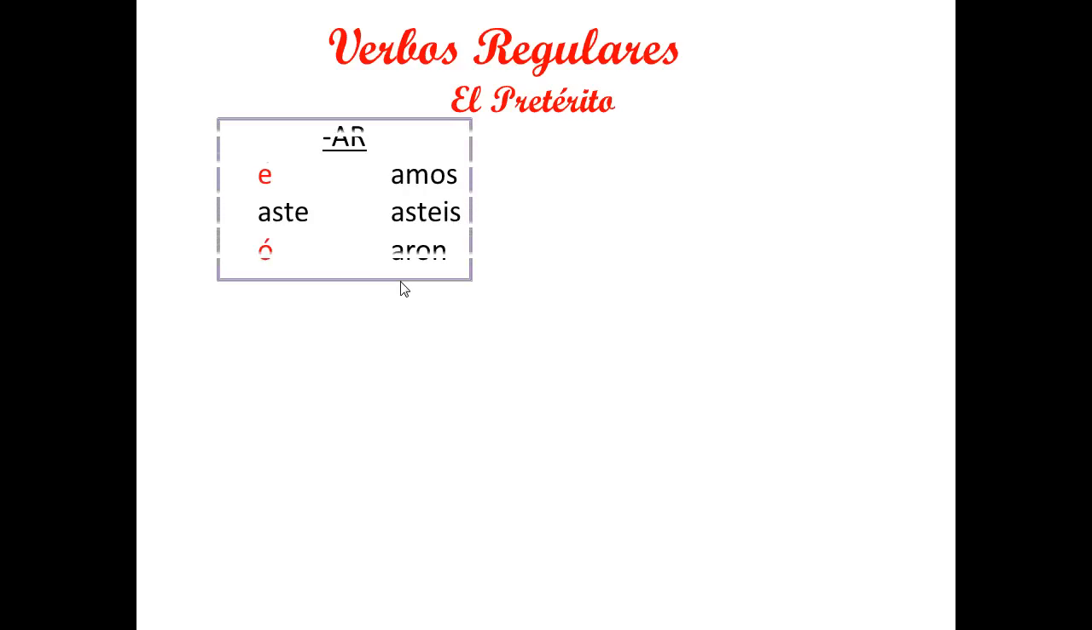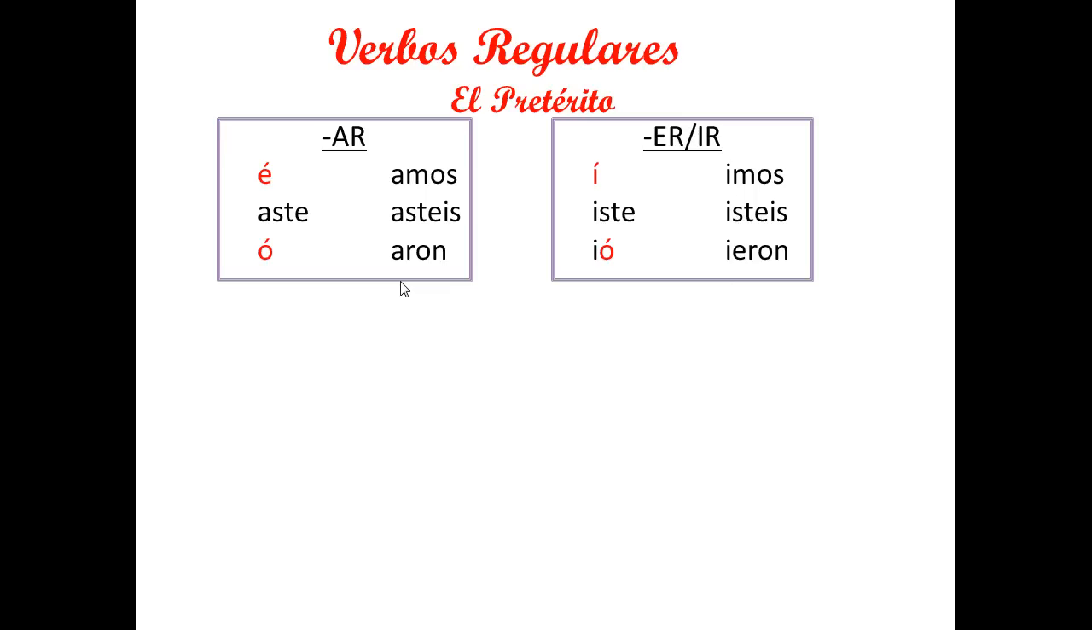Vamos a repasar los verbos regulares en el pretérito. Deben tener la hoja para tomar los apuntes. Las terminaciones regulares que terminan con AR son é, aste, ó, amos, asteis, aron. Y los que terminan con ER, las terminaciones son í, iste, ió, imos, isteis, ieron.